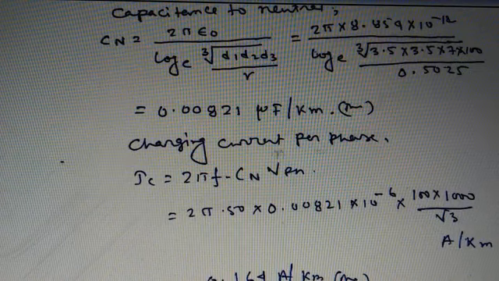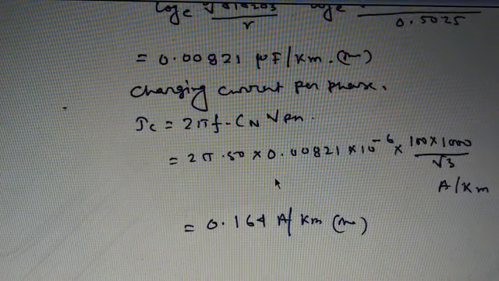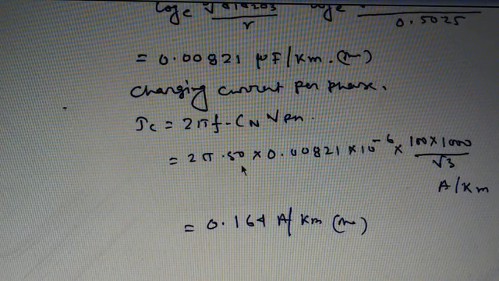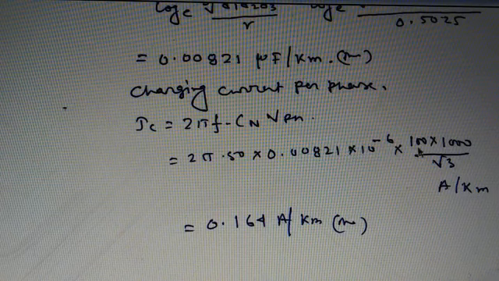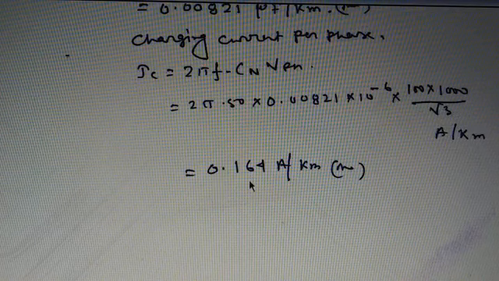Next answer, the charging current per phase, IC, equals 2 pi f Cn times volt per phase. That is equal to 2 pi 50 into 0.00821 into 10 to the power minus 6 into 110 into 1000 divided by root 3 ampere per kilometer, that is equal to 0.164 ampere per kilometer.